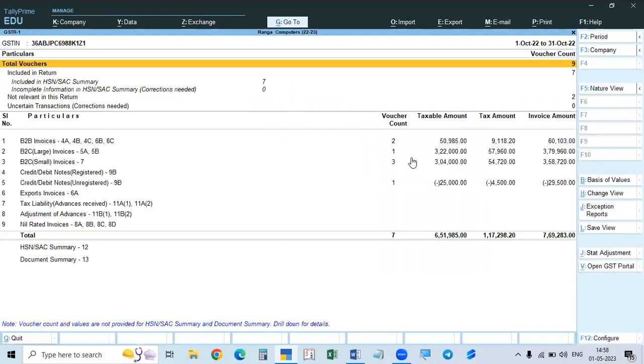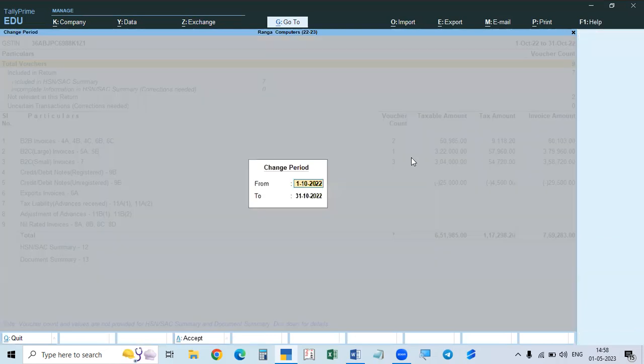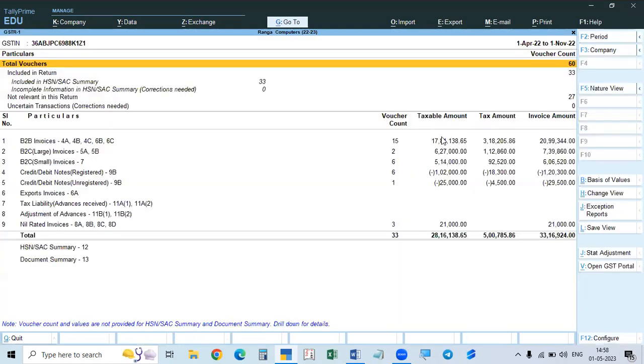In this, I am taking the total period, but actually it will show every month, like April 1st to April 30. In the case of quarterly filing, it will show quarterly, 1st April to 30 June. But there are only a few transactions, so I have taken the total period, 1st April to 1st November. And we already discussed this one.